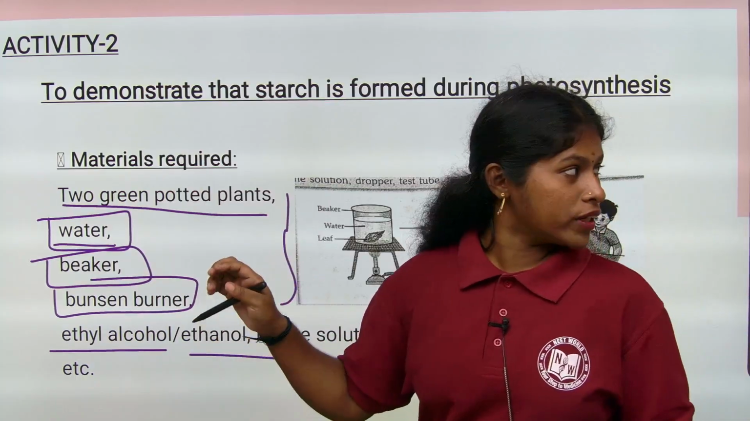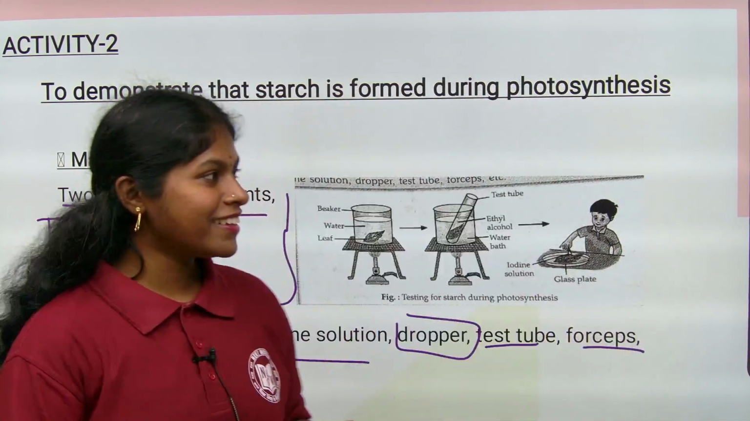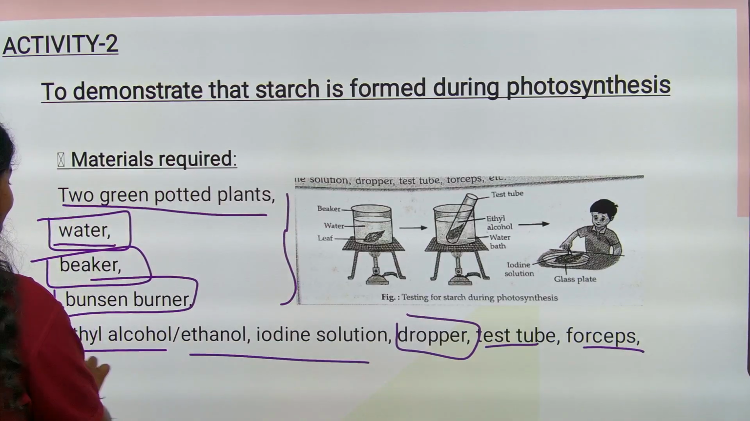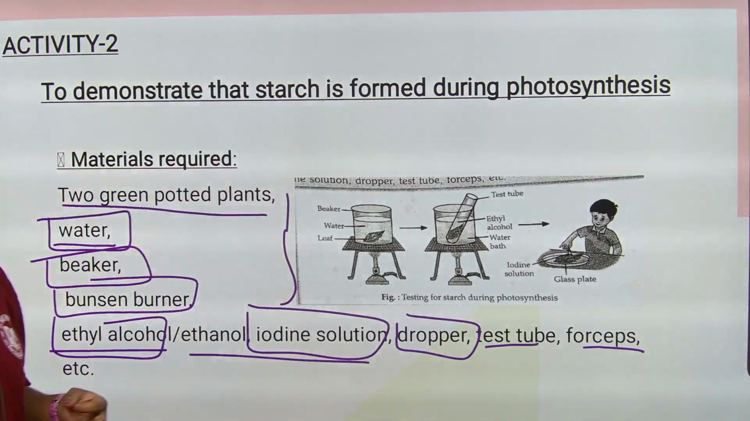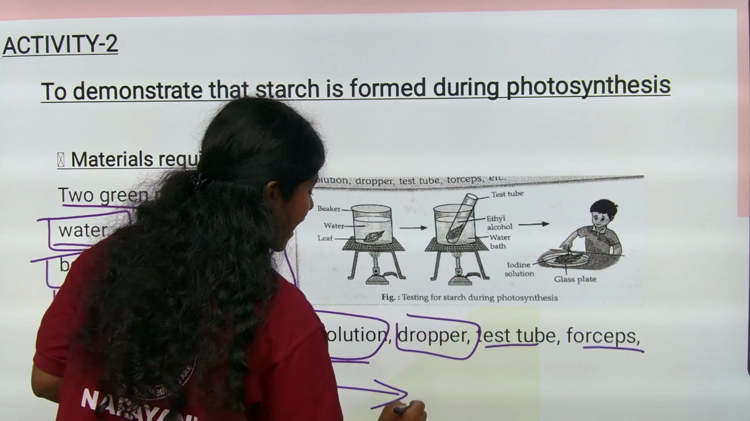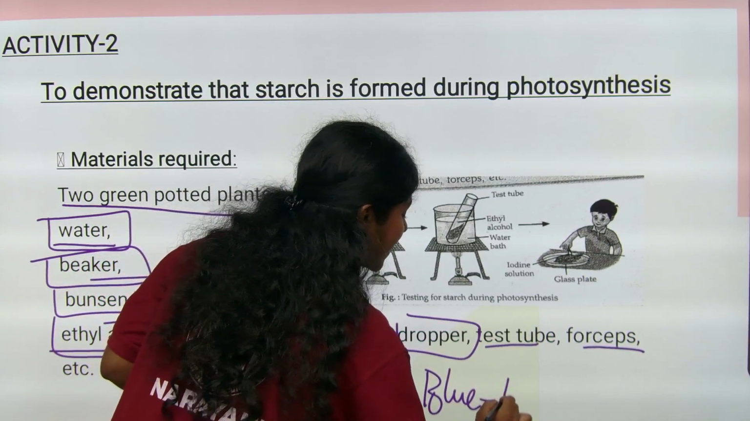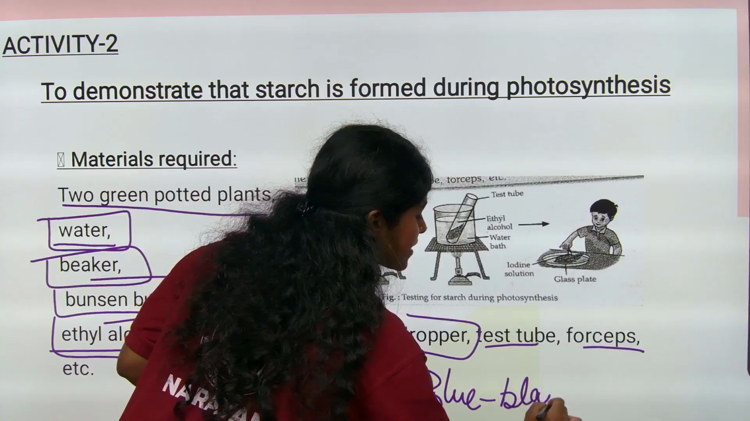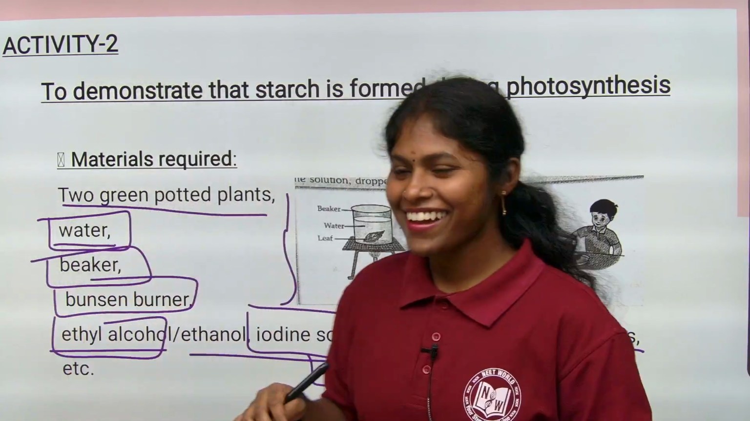You require 2 green potted plants, water, beaker, Bunsen burner and also ethyl alcohol. Iodine solution is also very necessary, children, to test for starch. By adding the iodine only, you will get the blue-black color. So it indicates the starch is present in the leaves, nothing but the food material present in the leaves.